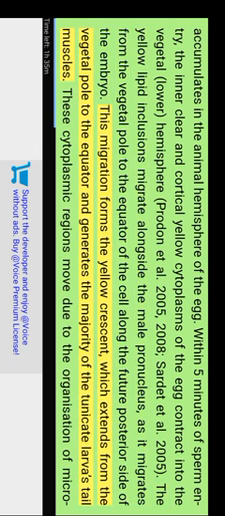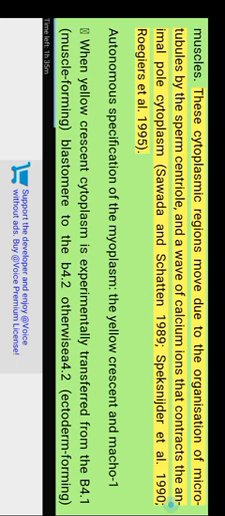This migration forms the yellow crescent, which extends from the vegetal pole to the equator and generates the majority of the tunicate larva's tail muscles. These cytoplasmic regions move due to the organization of microtubules by the sperm centriole and a wave of calcium ions that contracts the animal pole cytoplasm. Sawada and Schatten 1989, Speksnijder et al. 1990, Roegiers et al. 1995.